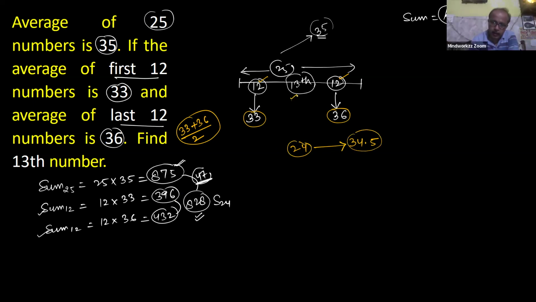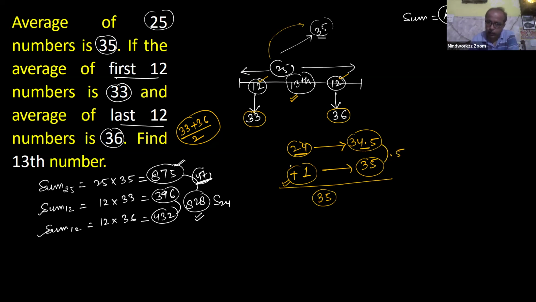One extra number, that is the 13th term, means after adding one new number, now the series of 25 numbers is complete, and at this position your average is definitely 35. So now a simple question: if the average of 24 numbers is 34.5 and after adding one new number your average is converted to 35, what is the value of this new number? Take the new average value, that is 35, and 0.5 extra for each number. So out of 24 numbers, 24 into 0.5, it means 12 extra. Your correct answer is 47.